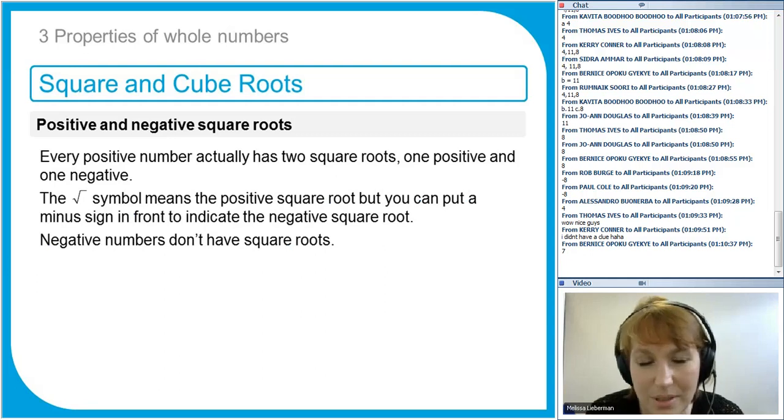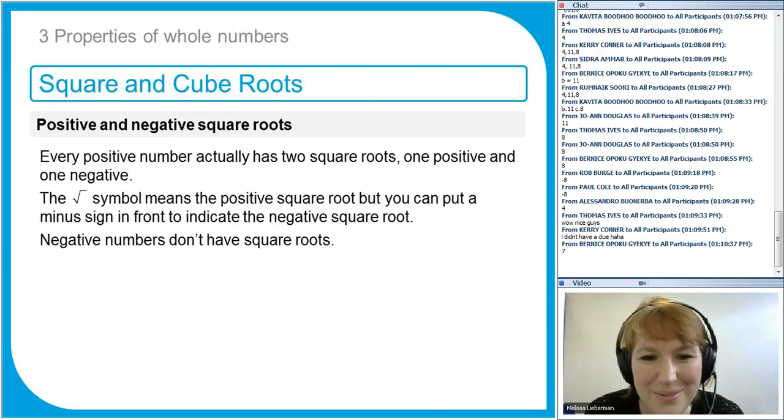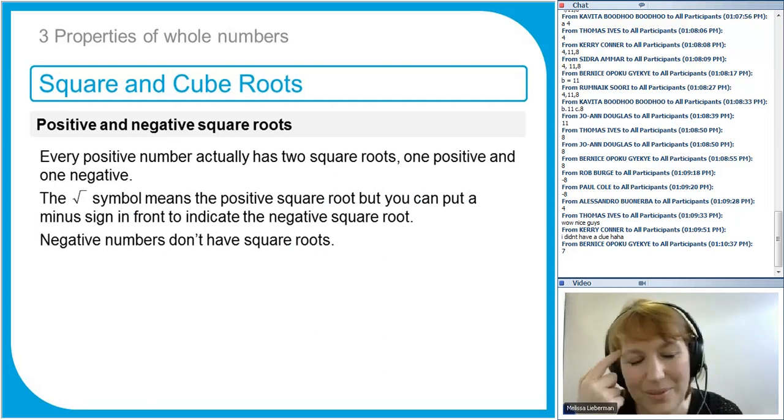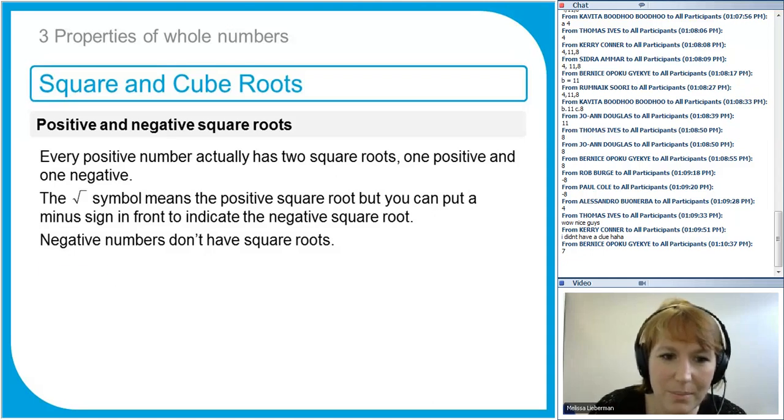So you can't multiply a number by itself and get a negative result. It's impossible, unless you're a mathematician and you decide to invent imaginary numbers. That's possible, but that's A-level maths. In fact, it's A-level further maths, so don't worry about it. For the purposes of GCSE, negative numbers don't have square roots, so we're not going to use imaginary numbers here, although they're very interesting. If you're asked to find the square root of a negative number, you just say there is no answer. If you put it on your calculator, it will just say error or something like that.